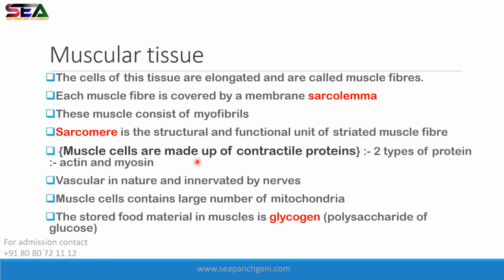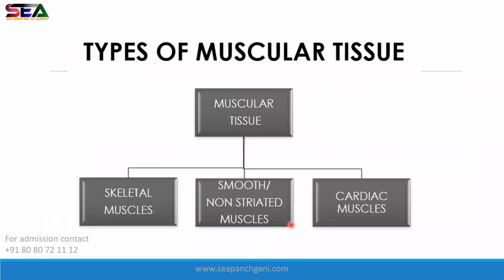The muscle cells are made up of contractile proteins. There are two types of protein, actin and myosin. The stored food material in muscles is glycogen. So basically, these are the three types of muscles: skeletal muscle, smooth muscles, and cardiac muscles.